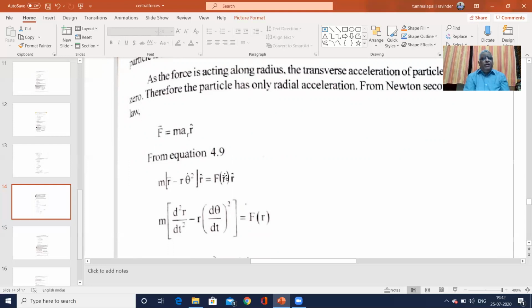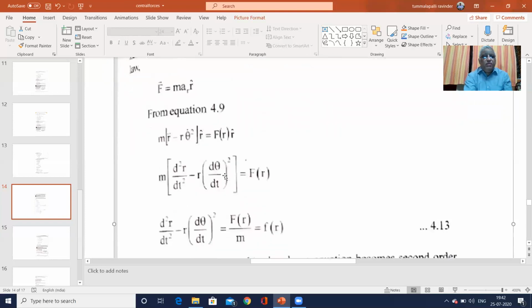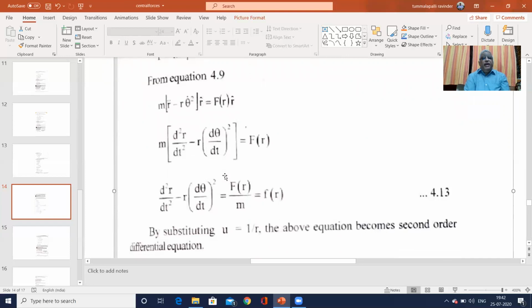If we modify this equation, m into r double dot means the second derivative d square r by dt square, minus r (d theta by dt) whole square, is equal to F of r. Now if we rearrange the equation, we get d square r by dt square minus r (d theta by dt) whole square is equal to F of r by m. So it's nothing but F of r per unit mass.